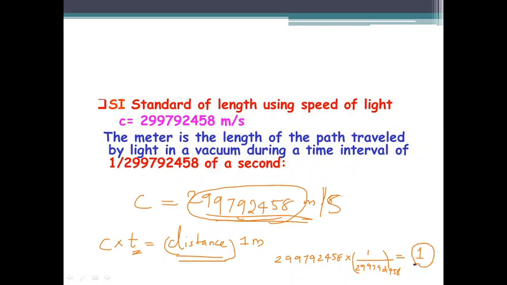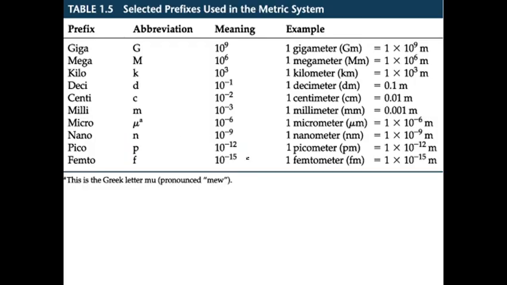So we can define 1 meter as the distance traveled by light in 1 by 299792458 seconds. The inverse of the speed of light. If we take that as the time period, then what will be the length traveled by a light ray? That is defined as 1 meter in the standard definition that we use now. So in any place, anyone can measure the speed of light and rescale it to find the exact measurement of 1 meter.